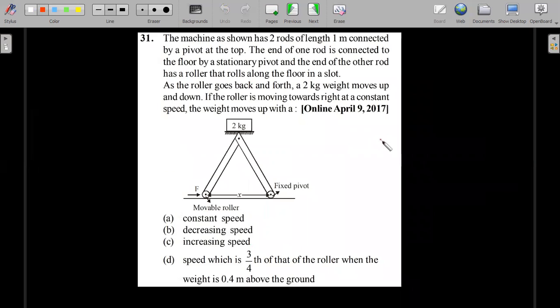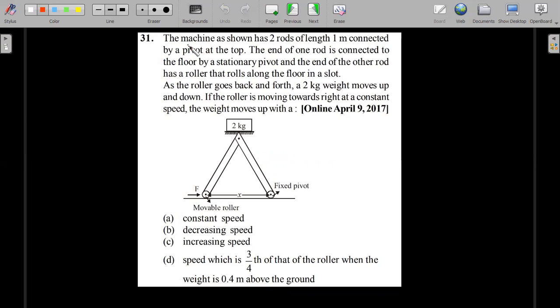Next one. These are the constraint relation type of problems. The connected motion or the constraint motion, again, there are not many questions that have been asked. I've surfed through almost all the 8 years' papers from 2013. This was the only one question that has come up, but with the database of questions increasing, there is a good chance that this year there could be a good practice of constraint relation. So after this PYQ, let's practice some new questions on constraint relation.